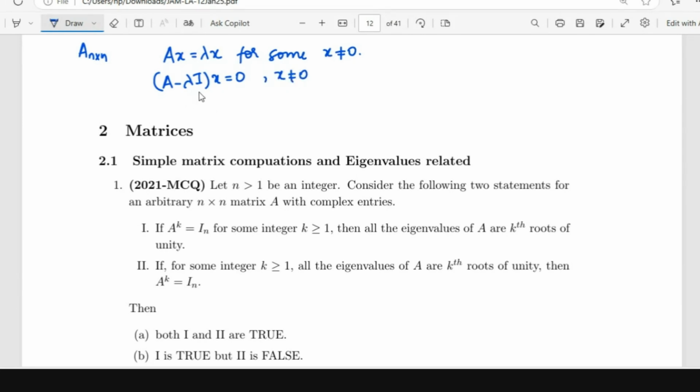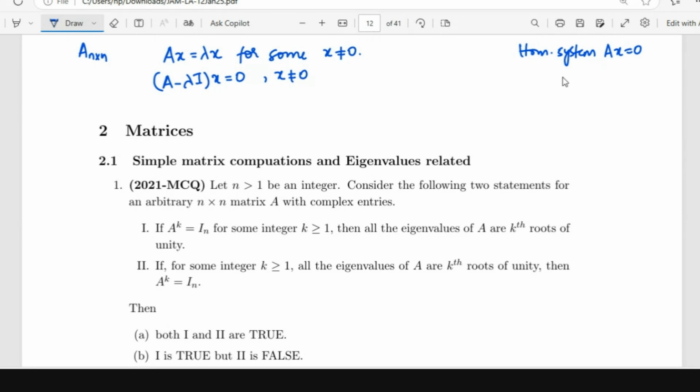So this is nothing but a system of linear equations, right? It is a homogeneous system, and you want a non-zero solution for it. A homogeneous system means Ax is equal to 0, when the right-hand side vector is 0.